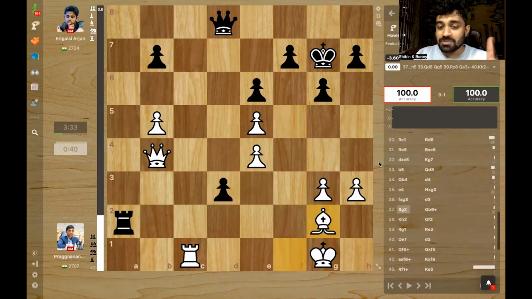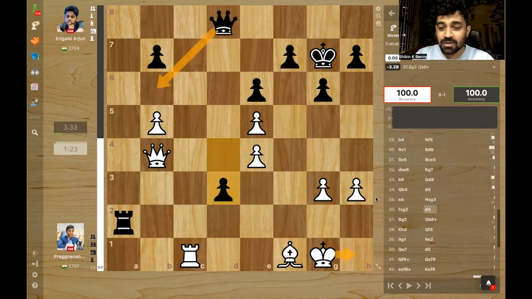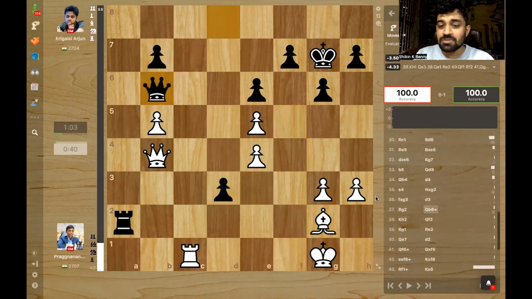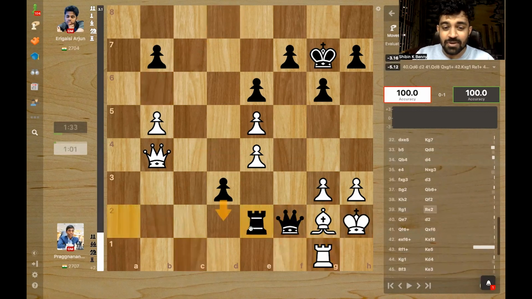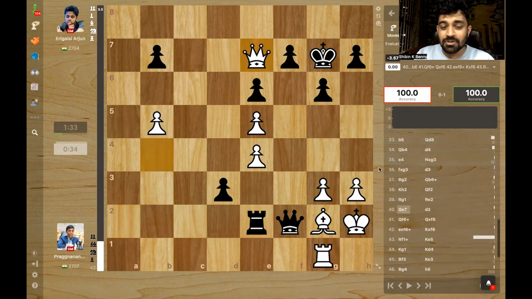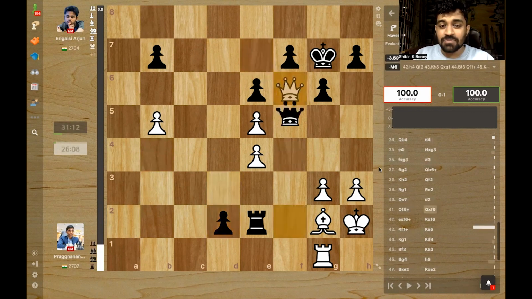After bishop g2, which was a mistake by Pragg, Pragg had to play king h1. After bishop g2, the queen jumps in with check, and after king moves, queen f2. Pragg defended passively, but that was not enough. Rook e2, a very nice move, and now he's going to play d2 without the rook getting blocked. Queen e7, Arjun just calmly plays d2. Queen f6 takes, king takes.